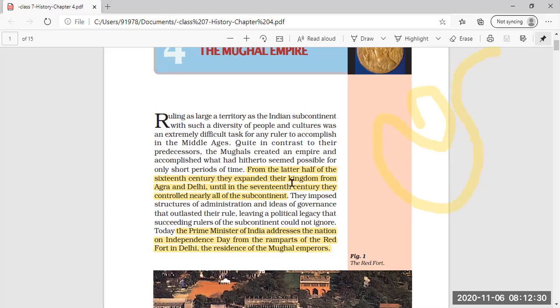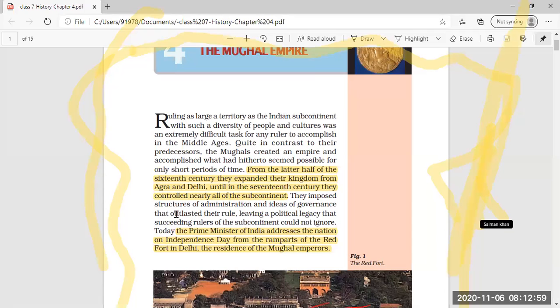Then from the later half of the 16th century, they expanded their kingdom from Agra and Delhi. Slowly, these Mughals were able to expand their empire, that means to enlarge their empire by war and thus have control over it.